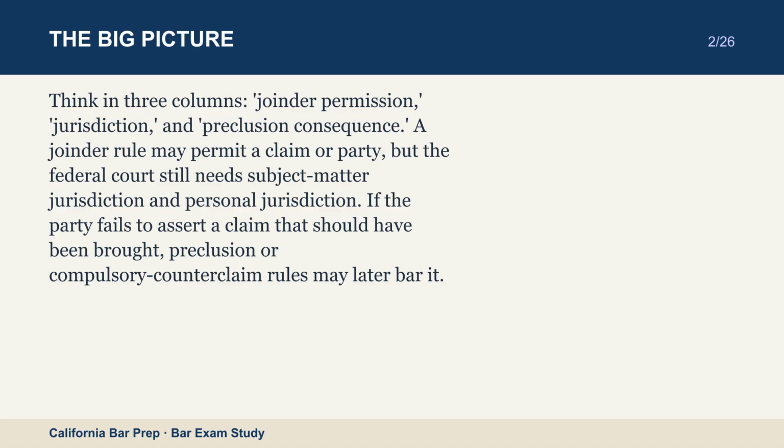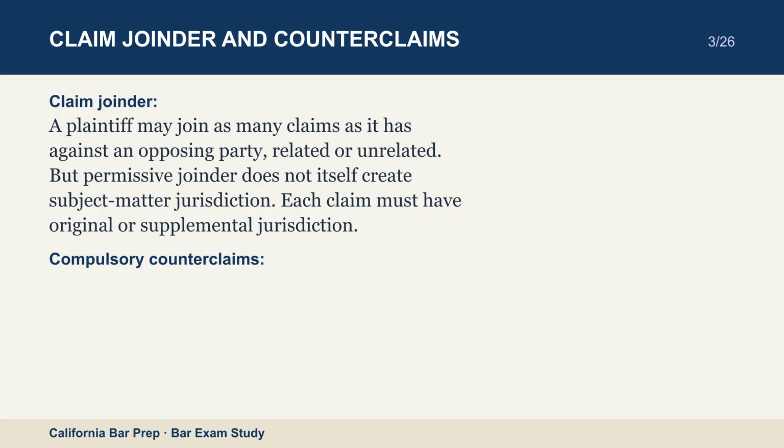A joinder rule may permit a claim or party, but the federal court still needs subject matter jurisdiction and personal jurisdiction. If the party fails to assert a claim that should have been brought, preclusion or compulsory counterclaim rules may later bar it. Claim joinder. A plaintiff may join as many claims as it has against an opposing party, related or unrelated. But permissive joinder does not itself create subject matter jurisdiction. Each claim must have original or supplemental jurisdiction.